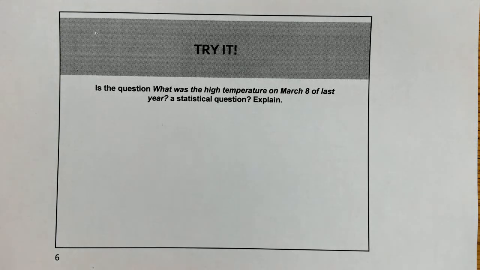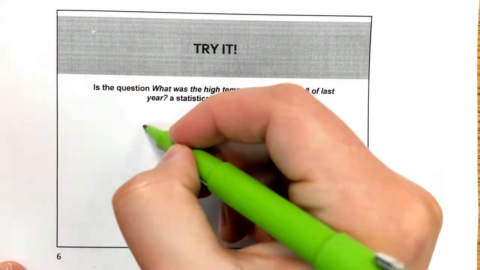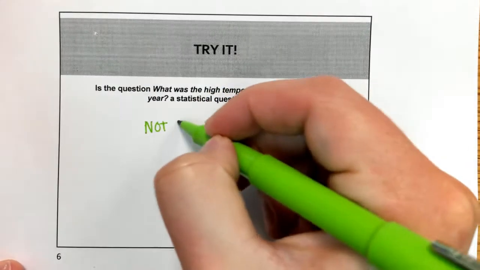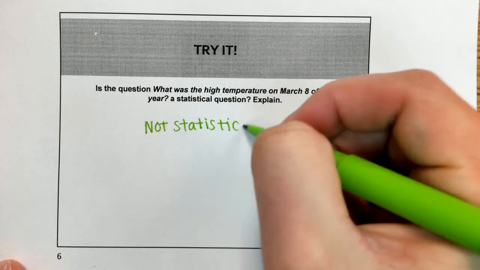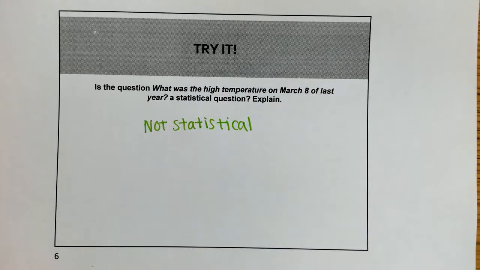What was the high temperature on March 8th of last year? This is not statistical, because everyone's going to answer the same thing. If the high temperature on March 8th last year was 65 degrees, everyone would respond with 65 degrees. It's not going to change because we all live in the same area. Okay, so that was the try it problem.